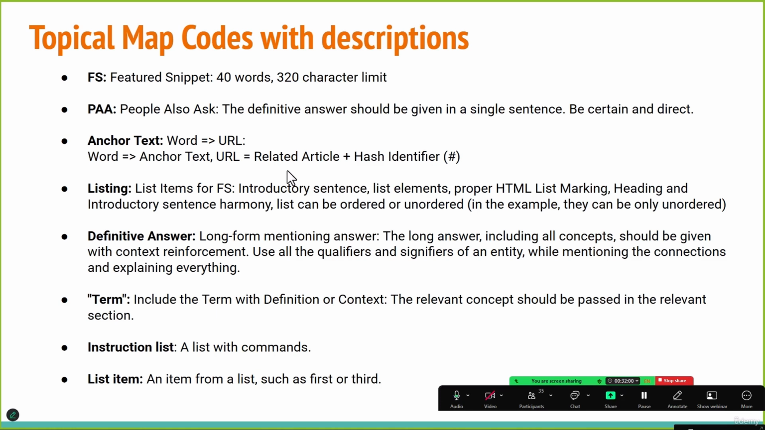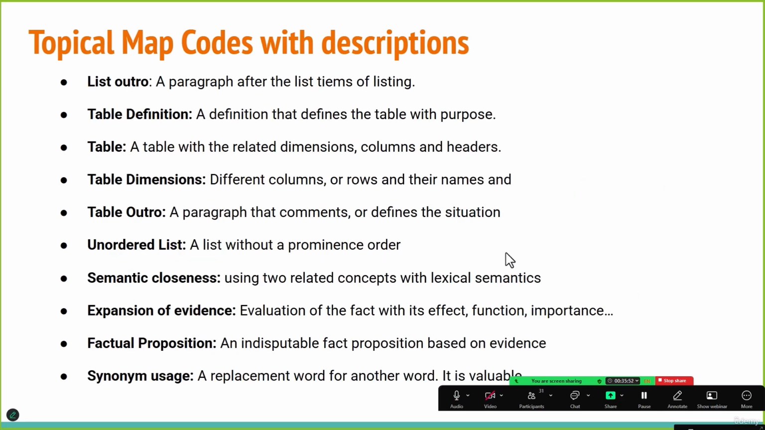Okay, next is instructional list, list with commands. List item, an item from a list, such as first, second, or third. Next is list outro. This is a paragraph written after our list is complete that is called the list outro. Next is table definition. If you are creating a table about something, perhaps comparing two countries or comparing different things, you need a semantic context line above it to make it clear what the table is about.